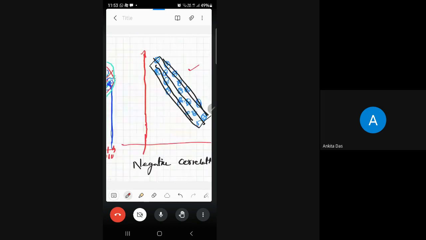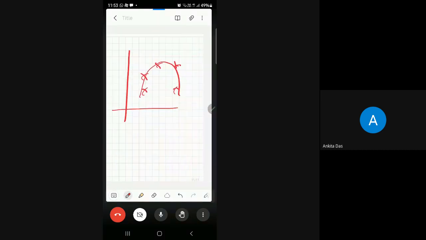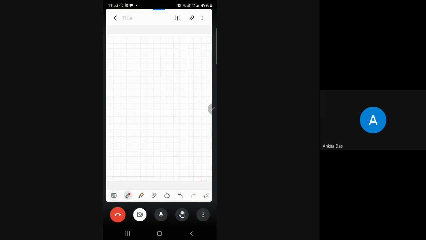Now I'm moving to the second model, very, very important for the essay question. And most probably you will get a question from the second model. Put the heading. The second model is Karl Pearson correlation coefficient.